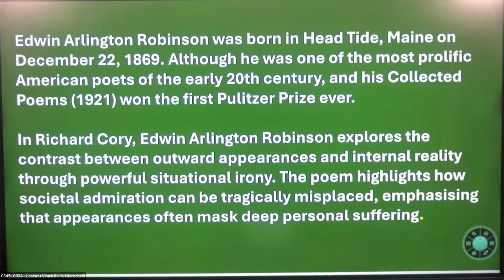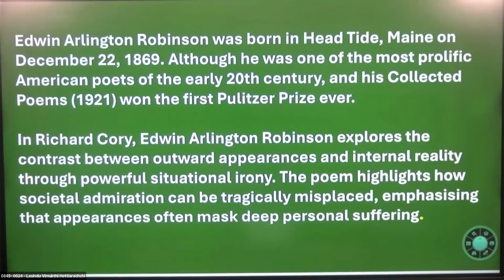That is my explanation of Edwin Arlington Robinson. You don't have to include the date of birth and date of death if you can't remember. But at least you have to remember his background: what kind of awards he has won, what other poems he has written. That type of knowledge is very important for you as a literature student.